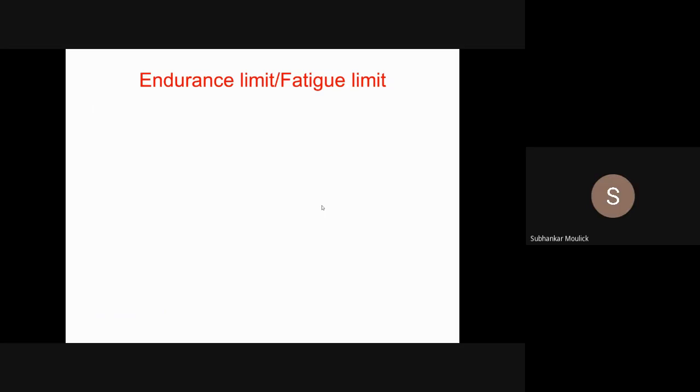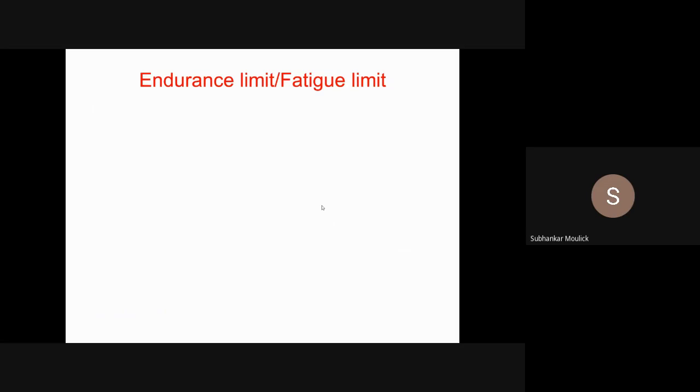Similarly, if you want to define the fatigue life of a shaft, you have to define it in terms of cycles. That means how many cycles that shaft was in working condition before the appearance of the first fatigue crack in that shaft during working condition. Did you get my point? Okay, again I am repeating.